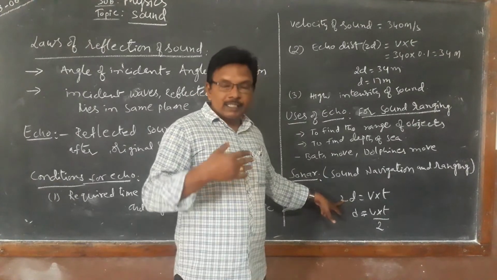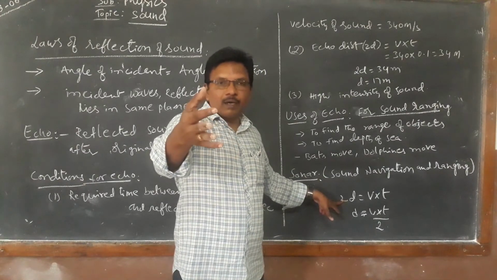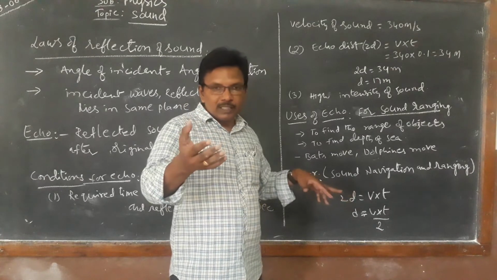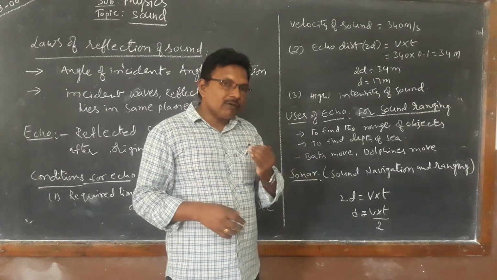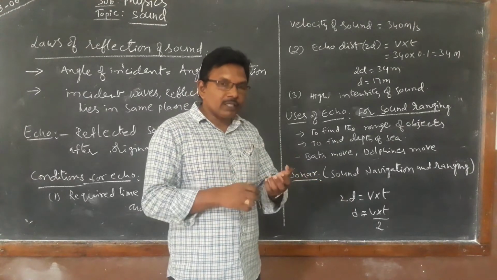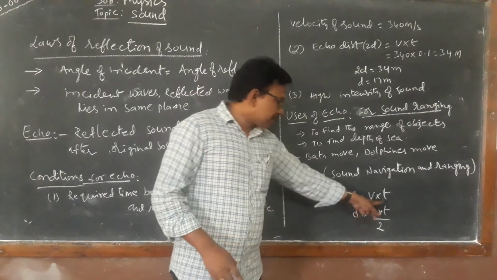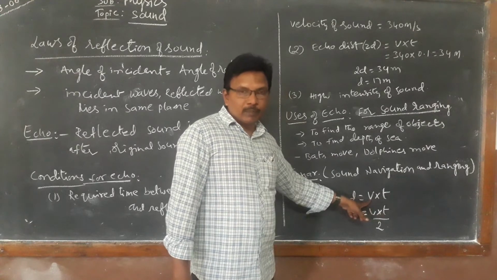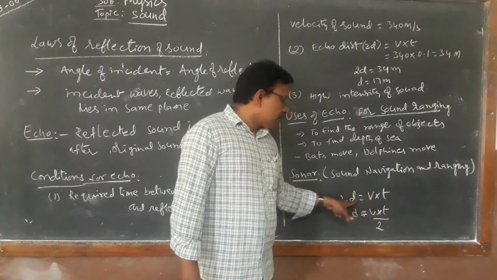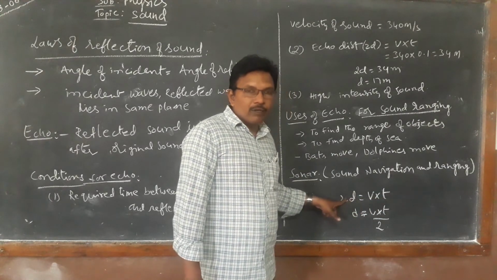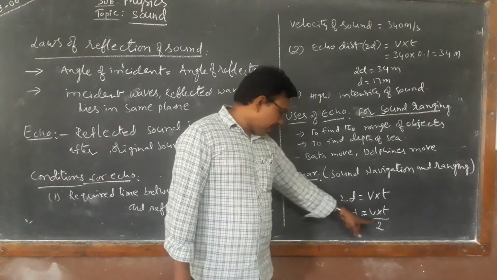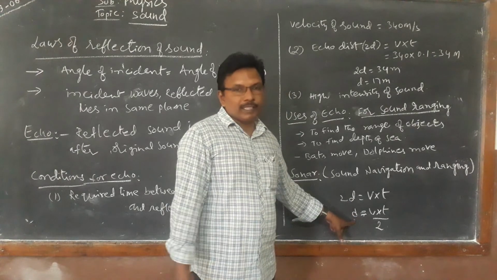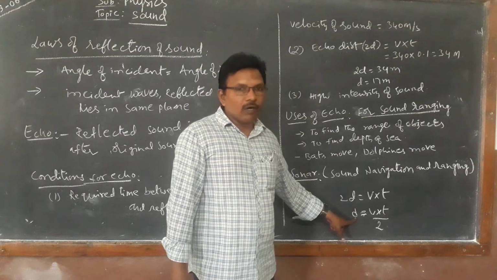They send ultrasonic waves and observe the resound. The time taken for the resound is calculated and applied here, and the velocity of sound is 1400 meter per second. Multiply both, and you get the echo distance. Echo distance divided by 2 gives the distance of the object inside the water.